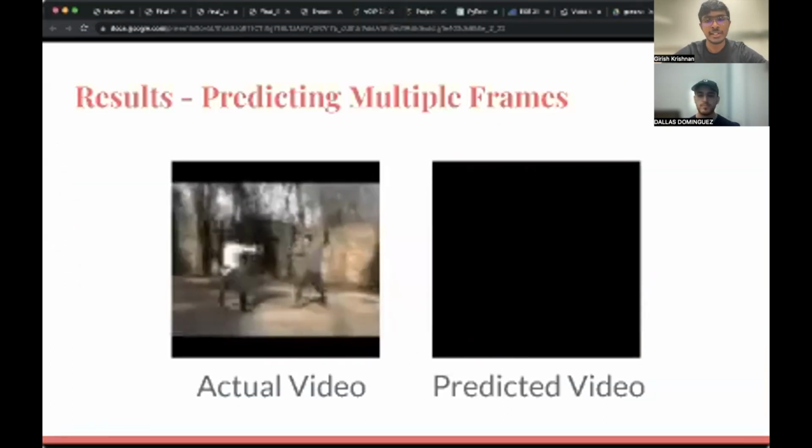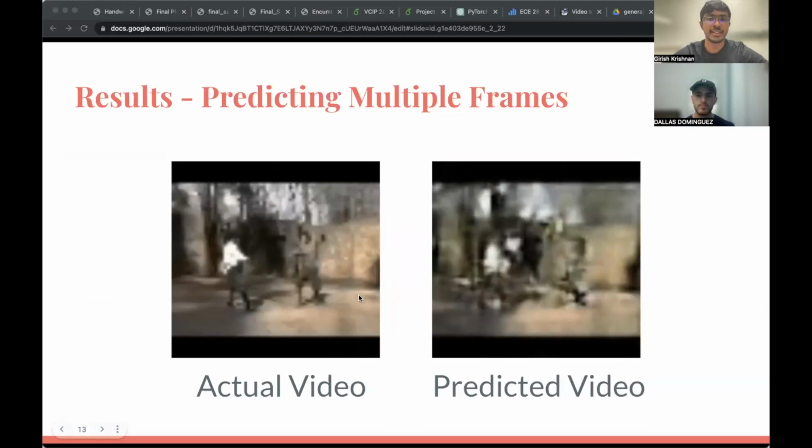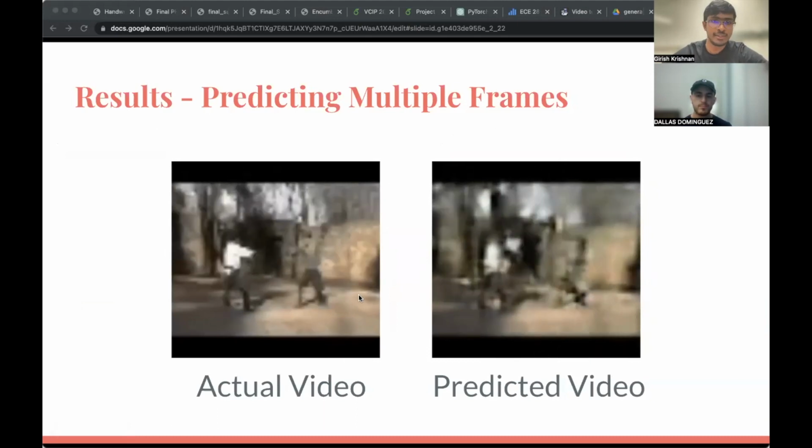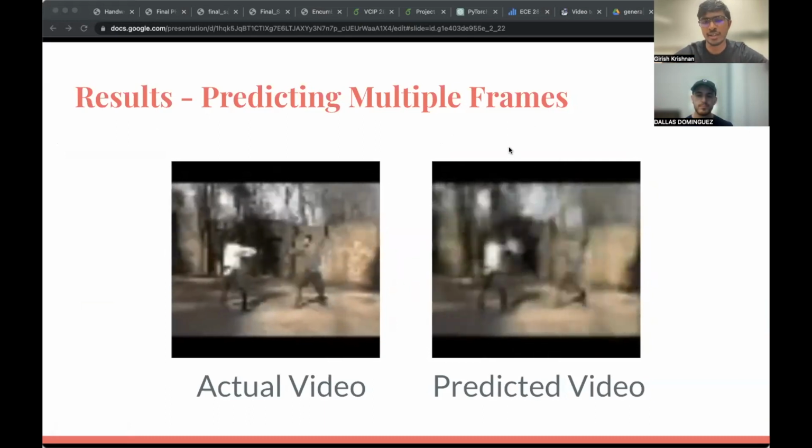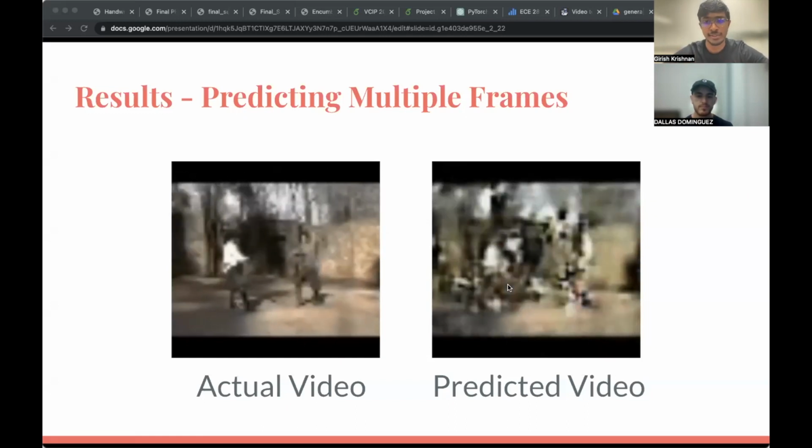Or what if we want to generate multiple frames, not just a single frame, or essentially predict a video? Now let's look at the results of our model predicting multiple frames and generating a short video predicting what's going to happen next in a game of fencing, for example. Here we have the actual video on the left alongside the predicted video shown on the right based on our model after we give it just one input frame. The overall motion patterns are quite similar and the overall color scheme is also quite similar, although as you can see, the image is definitely blurrier.